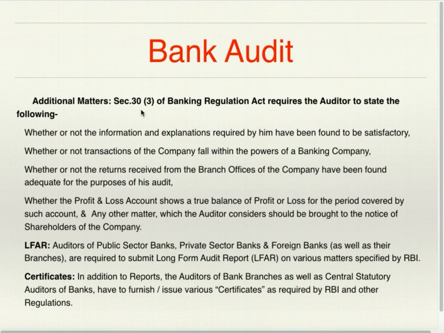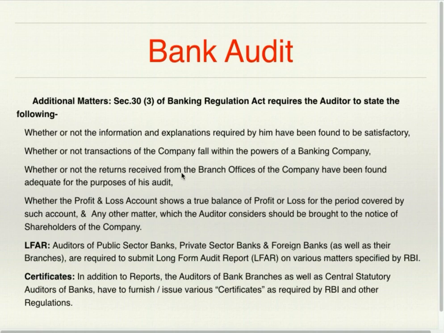Additional matters. Section 30, Subsection 3 of Banking Regulation Act requires the auditor to state the following: whether or not the information and explanation required by him have been found to be satisfactory. That means he is supposed to state whether he has received information and explanation for the purpose of which audit is satisfactory. Whether or not transactions of the company fall within the powers of banking company, that is whatever transactions have been recorded are transactions applicable to banking company.